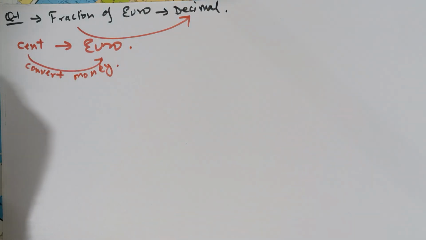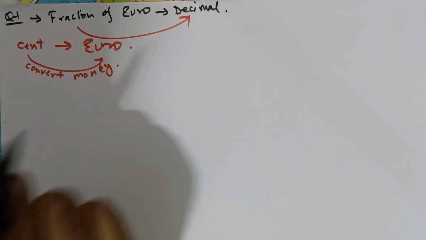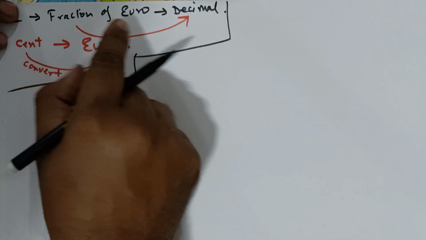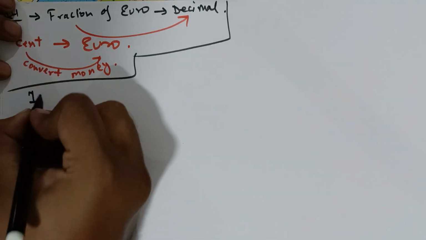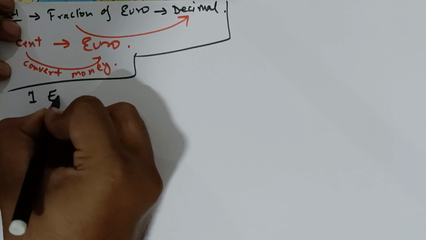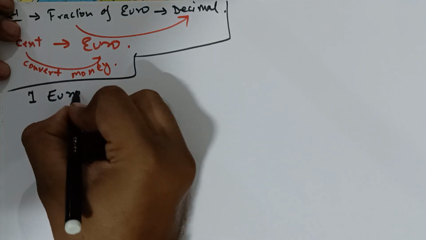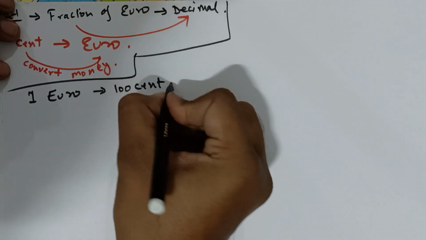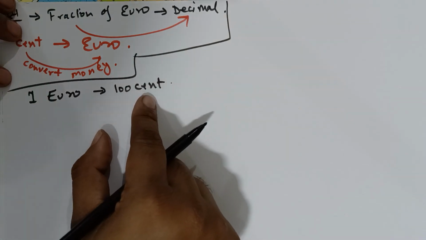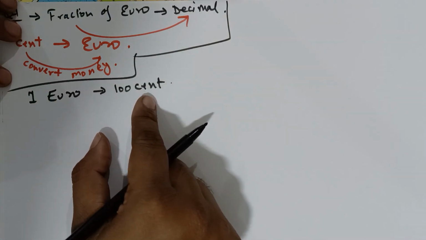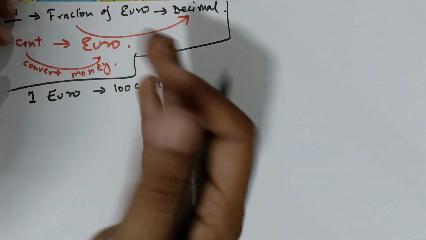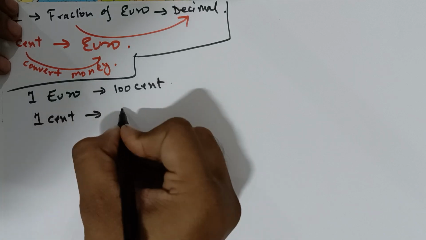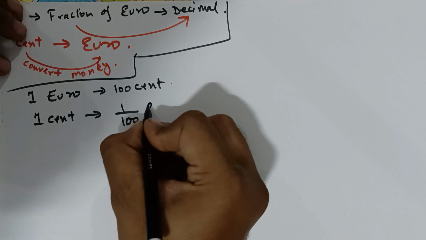So you should know it. Very important. Conversion: cent to euro, euro to cent. See, in 1 euro, how many cents do you find? Tell me. 100 cents. Okay? In 1 euro you find 100 cents. And if you do the opposite, how many euro in 1 cent? It is 1 upon 100 euro.